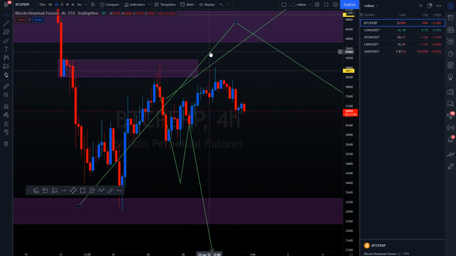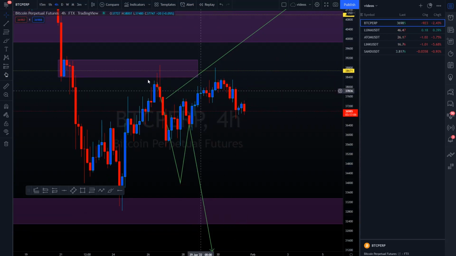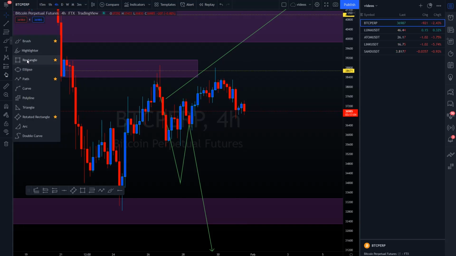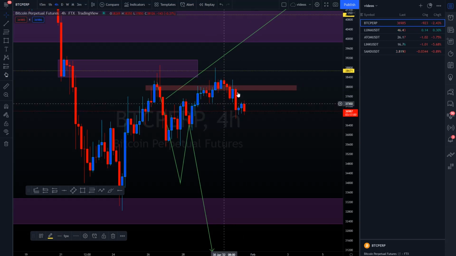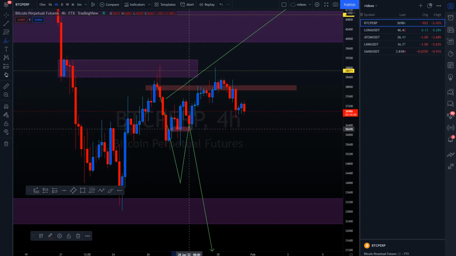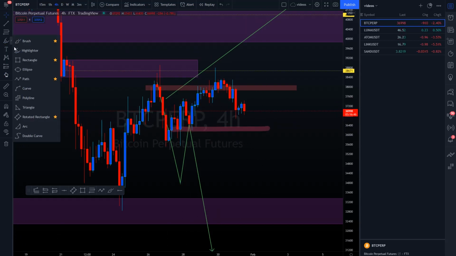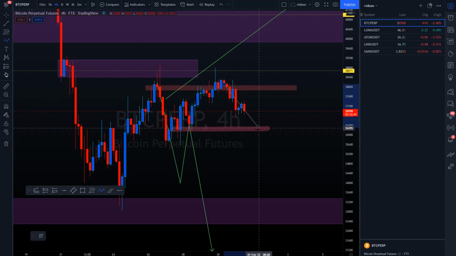What I am looking for on the lower time frame is if they can't go back up above this failure right here. If they fail to get above 37.8, then I'm looking for them to come back down and sweep this origin right here, 36.2. At 36.2 is where I will first be interested in some new longs if they do get down there. And probably from there on out, we can look into some plays, into some failures.